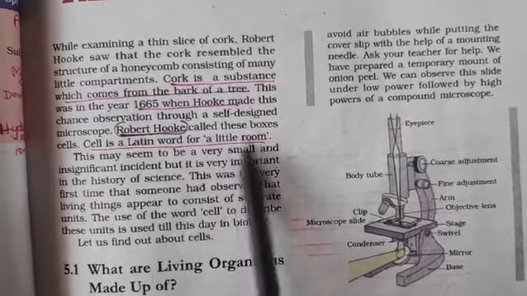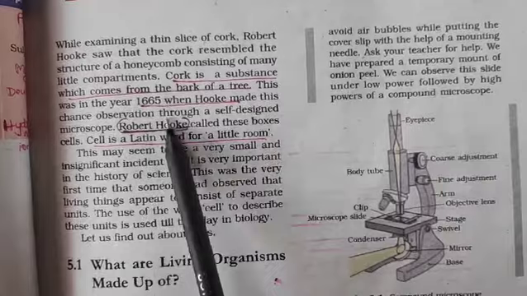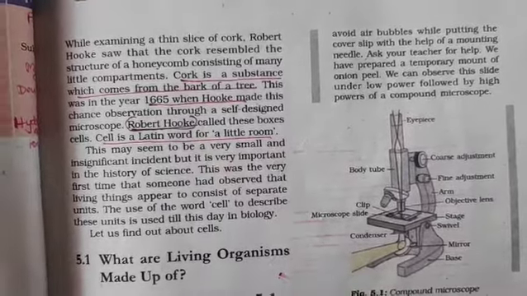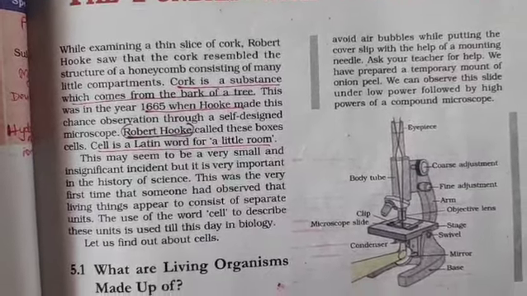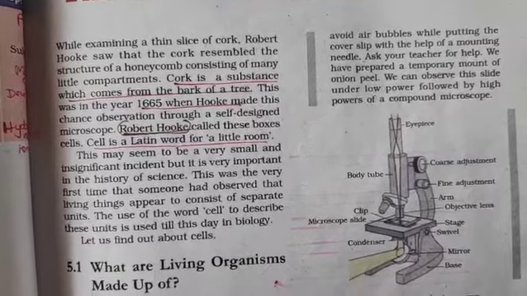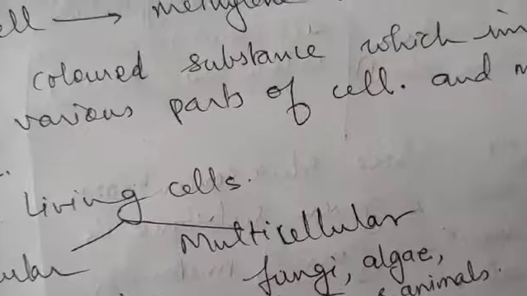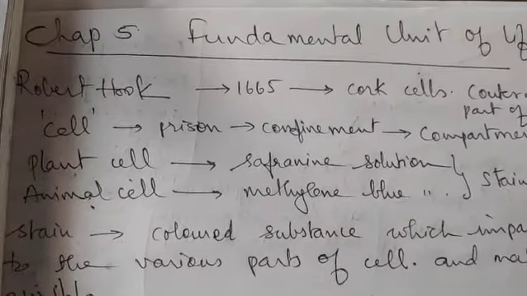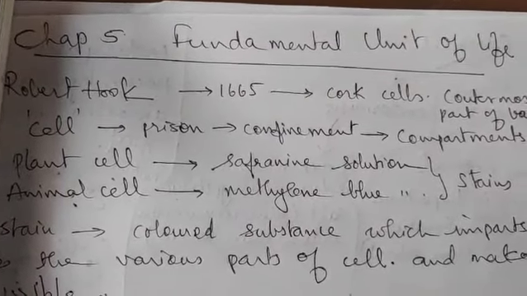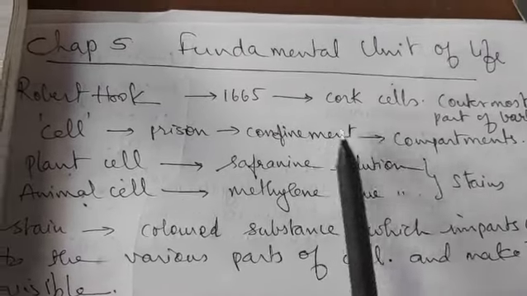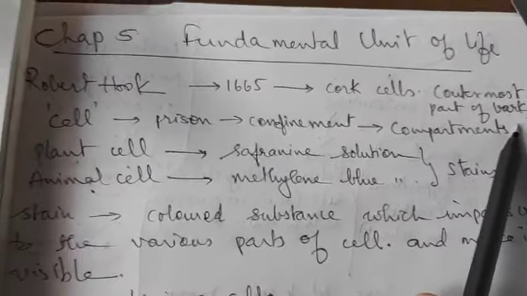Now, to understand this in detail, how did they observe that the cell is visible? Because normally you find that it's colorless. Here I have written Robert Hooke in 1665 observed cork cells, from the outermost part of the bark.